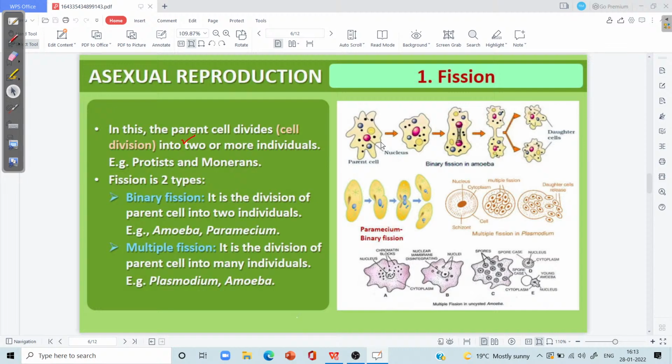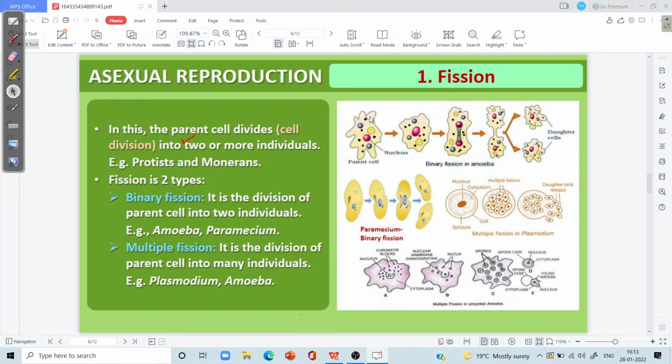And you may see in the first case, the parent cell, which is an amoeba, after acquisition of maturity, undergoes division into the two daughter individuals. These two daughter individuals may be referred to as daughter amoebae, or they may be referred to as gametes, and they are morphologically as well as genetically similar to the parent amoeba.